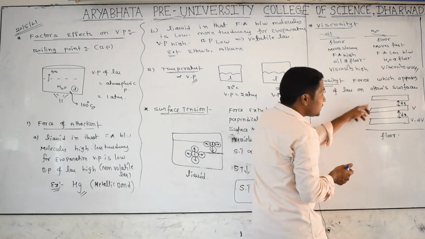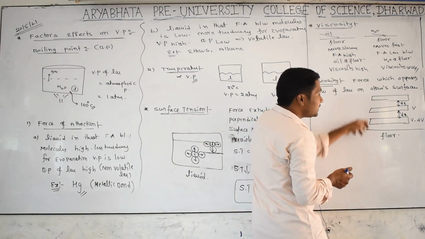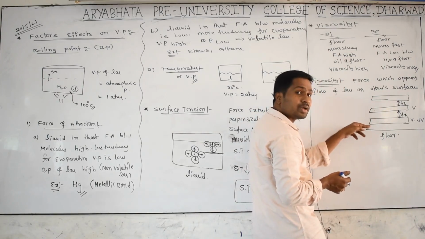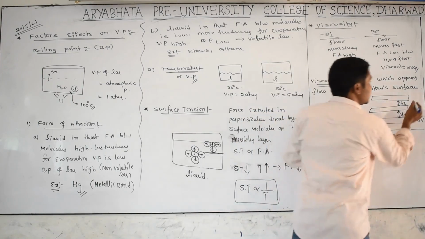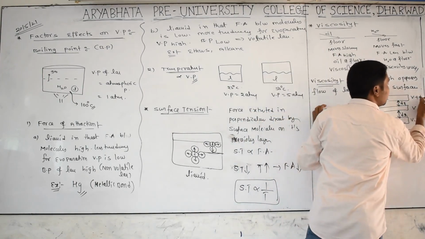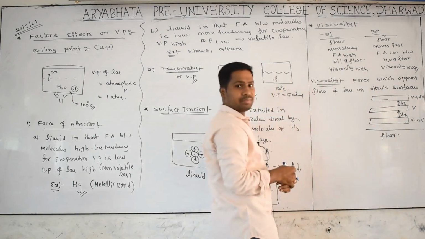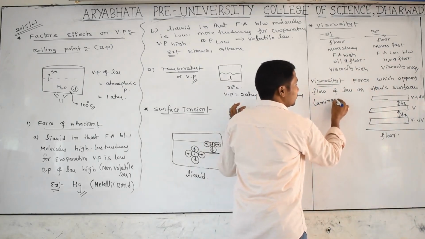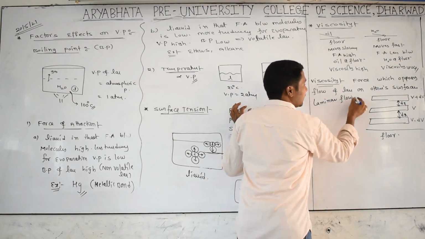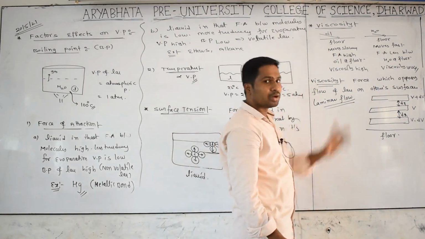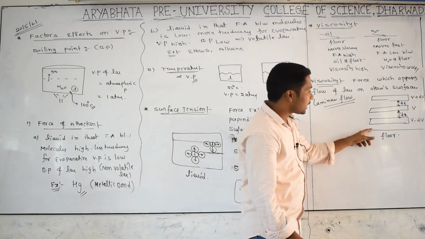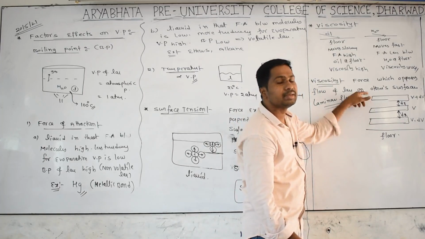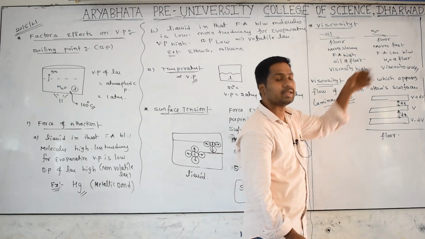Now compared with the middle layer, this upper layer is away from the ground. That's why there is less force of attraction. Less force of attraction means velocity will be high. That's why we get somewhat more velocity here, v plus dv. This concept is called laminar flow. What is the meaning? The gap between the surface and the layer keeps increasing, and the velocity keeps increasing.